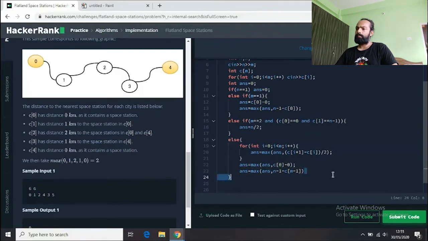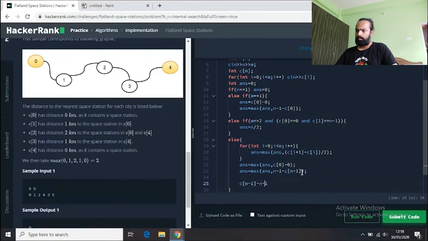Here I would like to tell one thing more. Since I did n minus 1 minus c[m minus 1], if it is confusing to someone, they can simply do it like this: c[m minus 1] minus n minus 1.